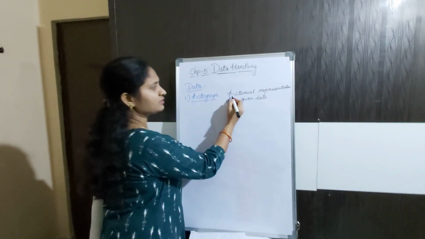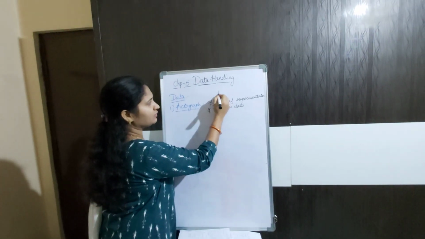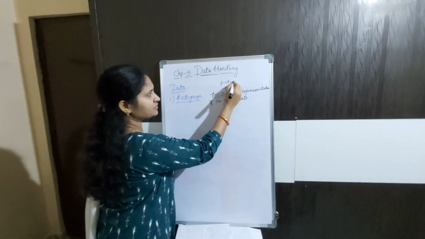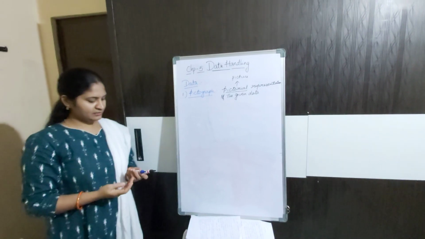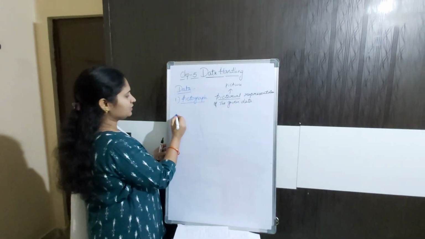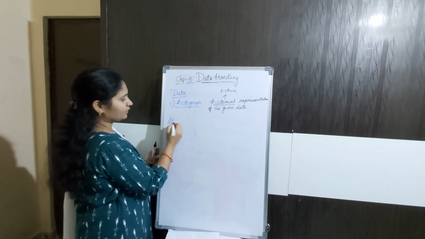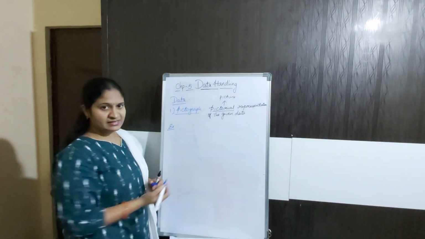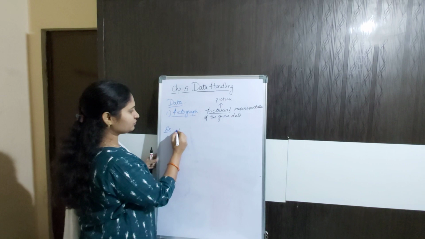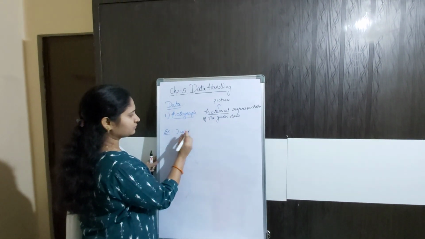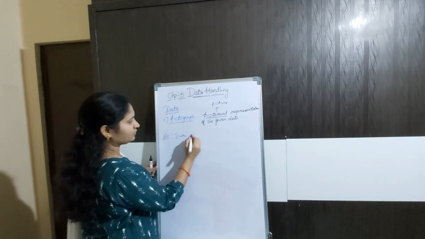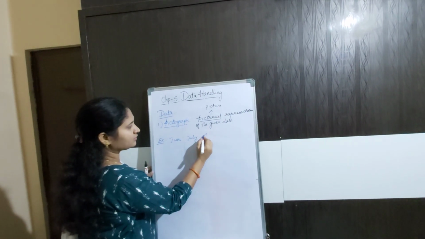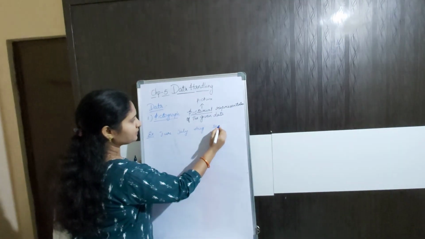Pictorial means nothing but picture. We have to represent with a picture. Suppose I am giving an example. Suppose the sales of a watch company in the months of June, July, August, September.